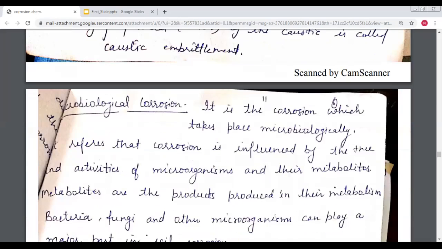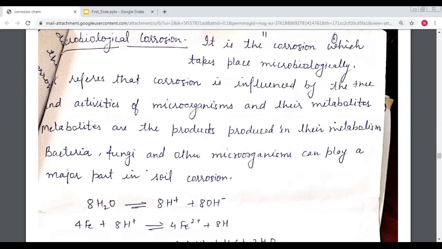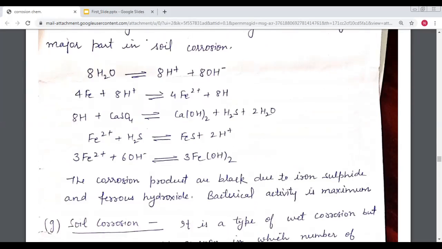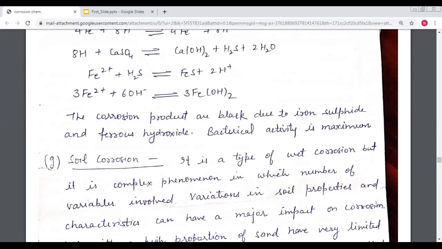Now, the next type of corrosion is microbiological corrosion. Microbiological corrosion is due to the presence of microorganisms which are present in the soil, and the corrosion is influenced by the activities of the microorganisms and their metabolic reactions. So it depends upon the presence of microorganisms, just like bacteria, where activity is maximum.